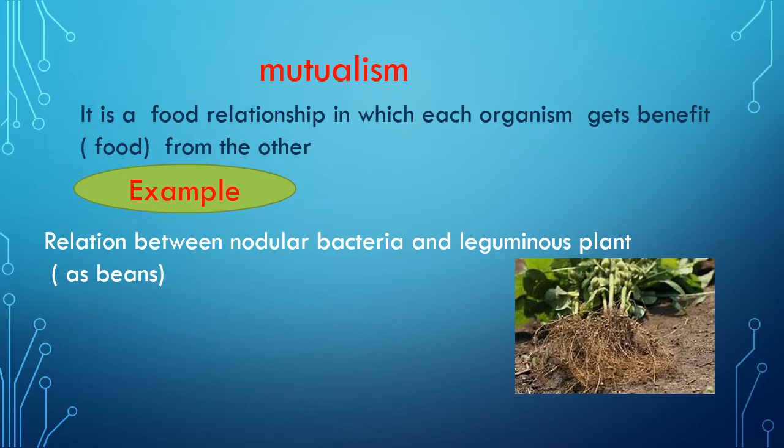Nodular bacteria fix nitrogen for the plant, and the plant gives the nodular bacteria sugar, so each one of them gets benefits from the other.